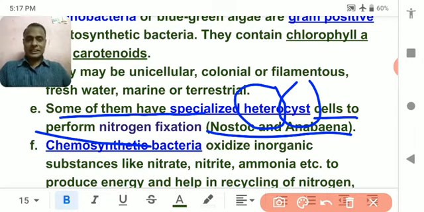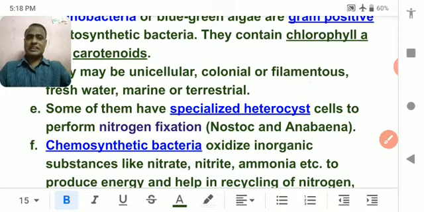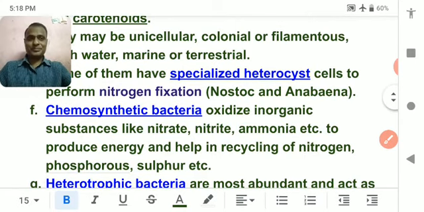Obviously you will study later, it has not been given in detail, but read each and every line of the NCERT book. I am telling you, every line is very important to understand. Understood? Don't leave it. So they have a special kind of heterocyst which helps in nitrogen fixation, and by nitrogen fixation they obtain their food.